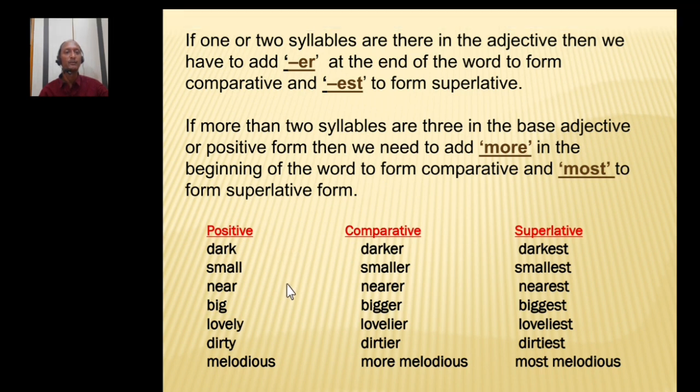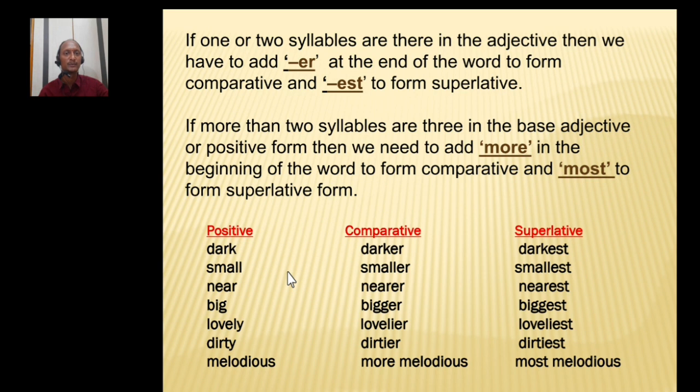We have to add more to the positive adjective, then you will get the comparative. Melodious, more melodious, and add most to the positive form. Most melodious is the superlative form of the adjective. So positive talks about one thing only or one person, comparative talks about two persons, and superlative talks about more than two persons. Those forms are changed based on the syllables.